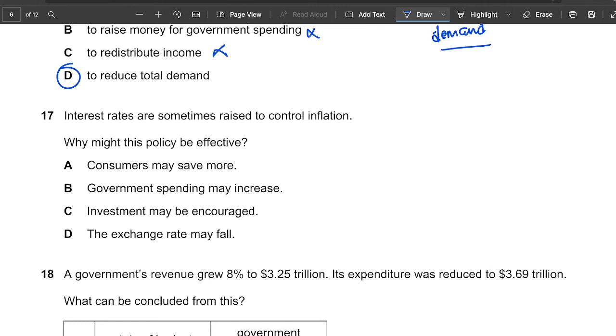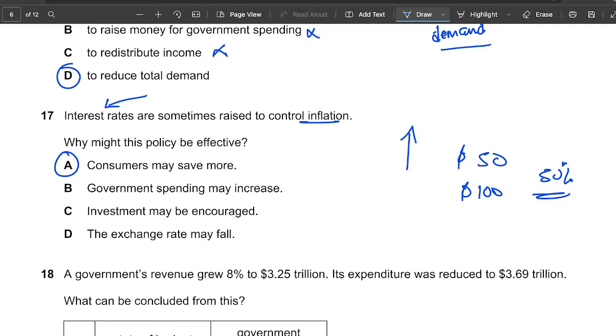So to do the opposite would be to reduce inflation. Interest rates are sometimes raised to control inflation. Remember, whenever we use interest rates, it's monetary policy. Why might this policy be effective? Let's see. Consumers may save more. So remember, when there are higher interest rates, people will save more. That is true, because they get a higher return. If I put $50 in the bank and take it out in 1 year, I might even get $100. That means the interest rate is 50%, or something like that.